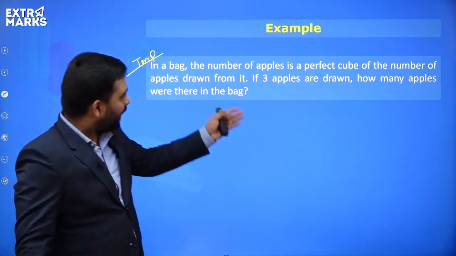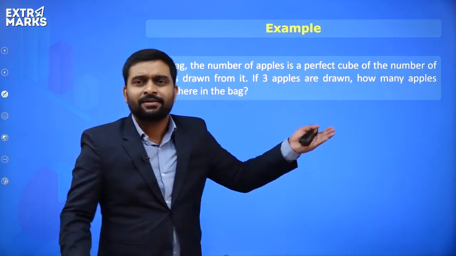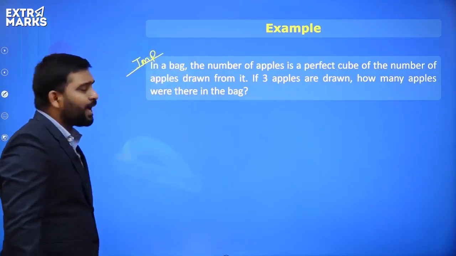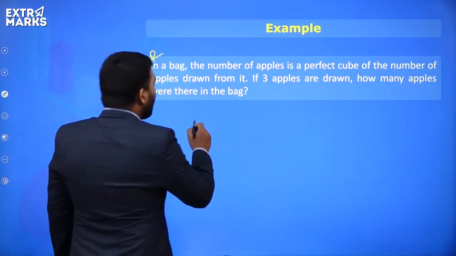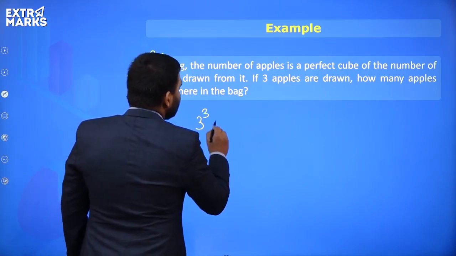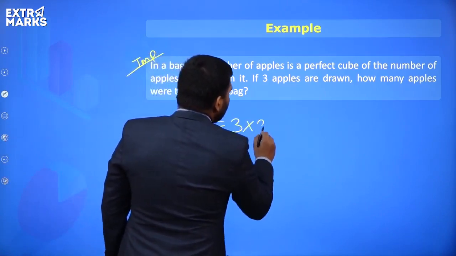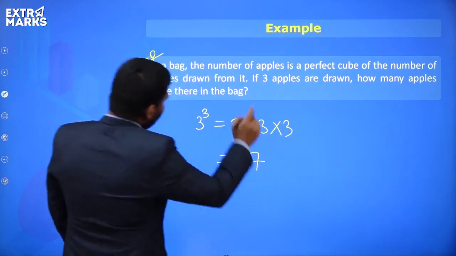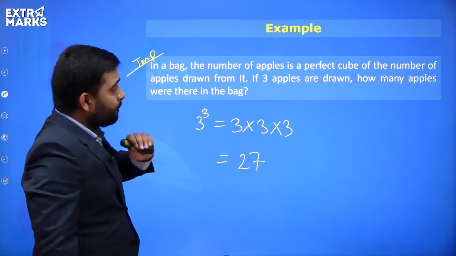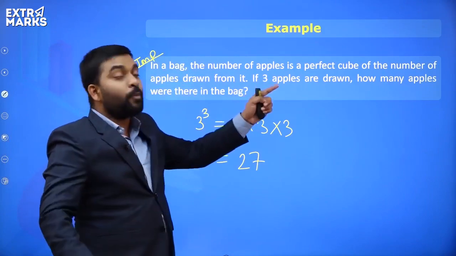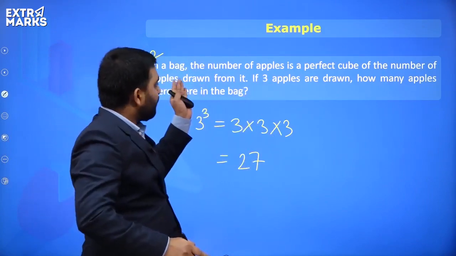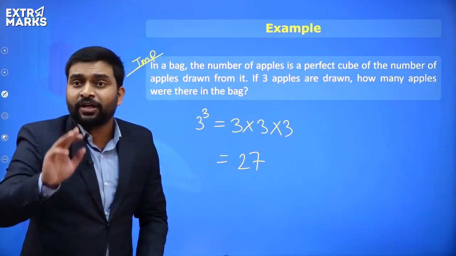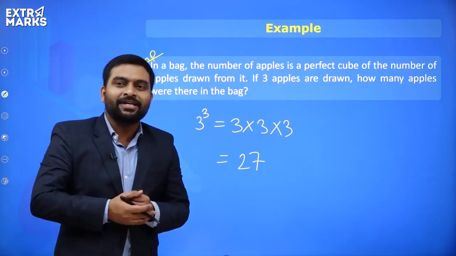So everyone, we are drawing 3 apples. So how many apples were there in the bag? Obviously, cube of 3 is 3 into 3 into 3, that is 27. Now read the question again: the number of apples is a perfect cube of the number of apples drawn from it. We are drawing 3 apples. So the perfect cube of 3 is how much?